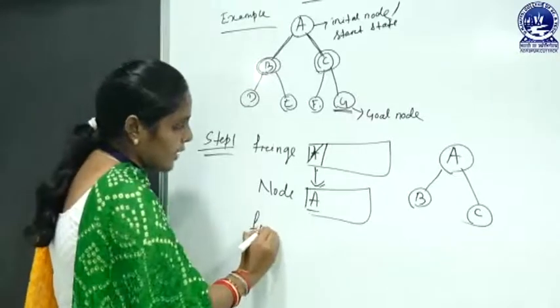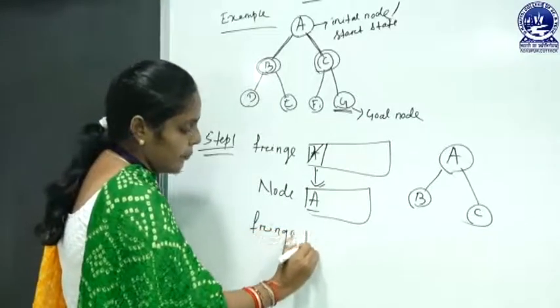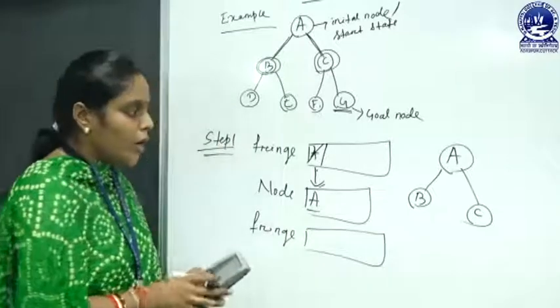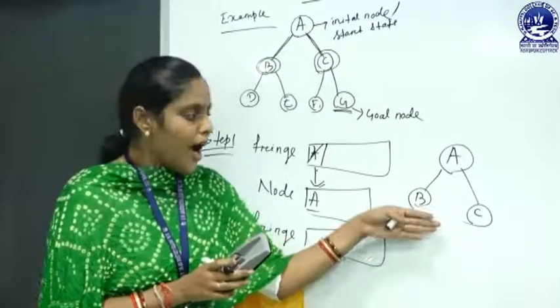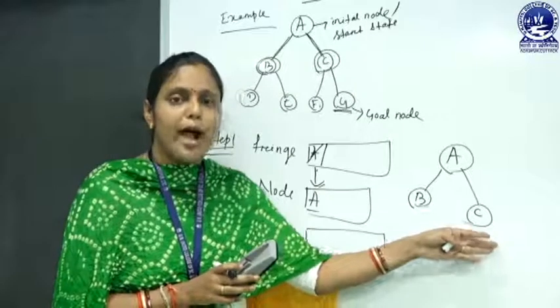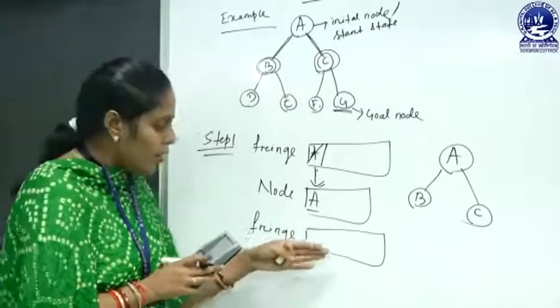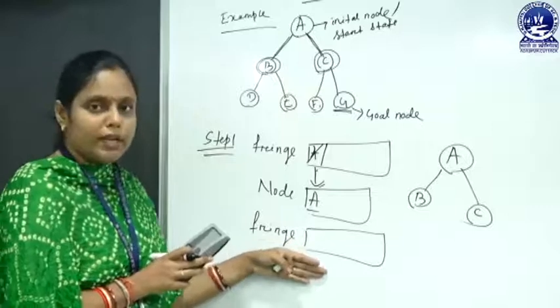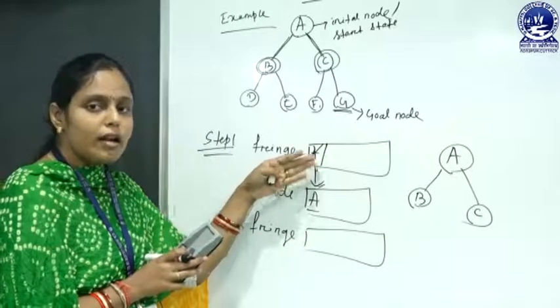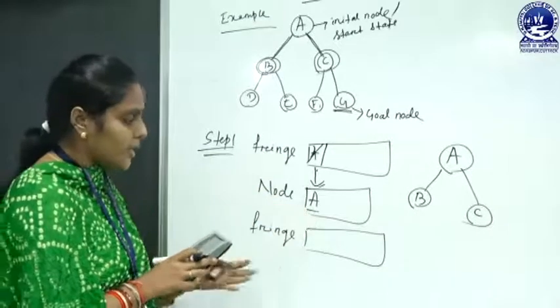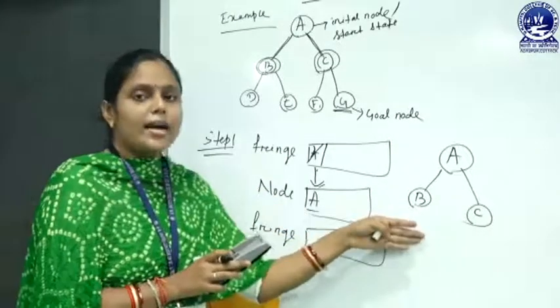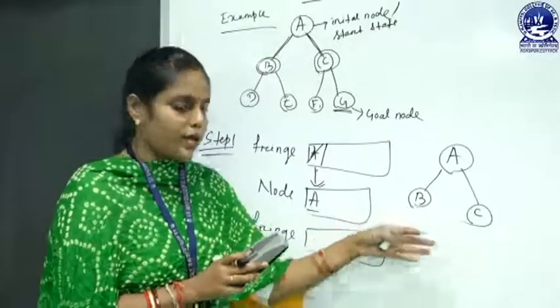That means our fringe list is updated with nodes B and C. When you add these successors, you must remember that you add them at the back of the fringe. Now, here our fringe is empty because node A is already removed from the fringe and added in node. That means here we can easily add the successors of A, that is B and C.